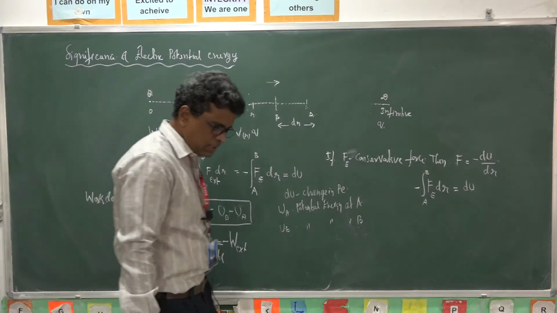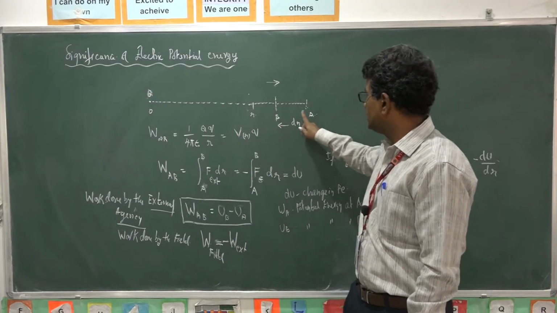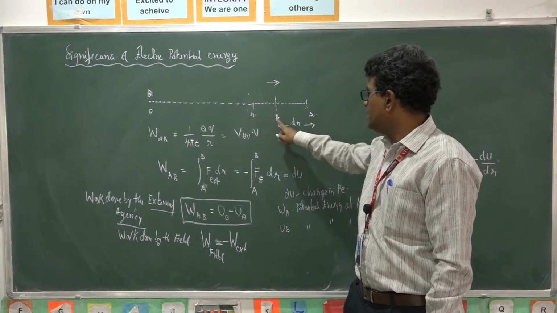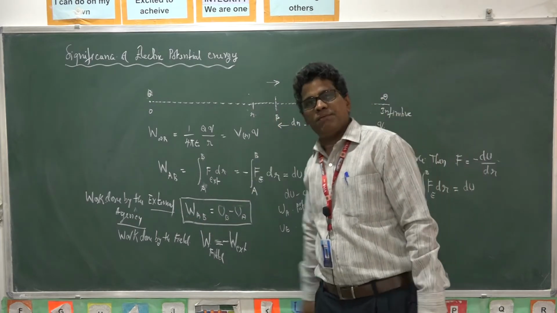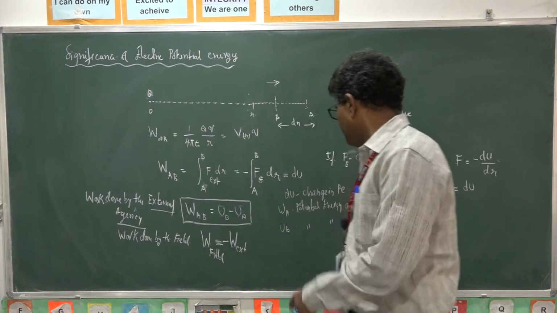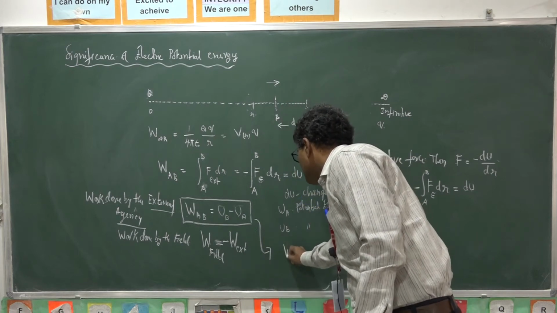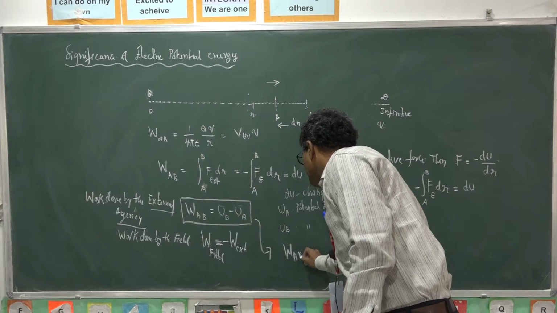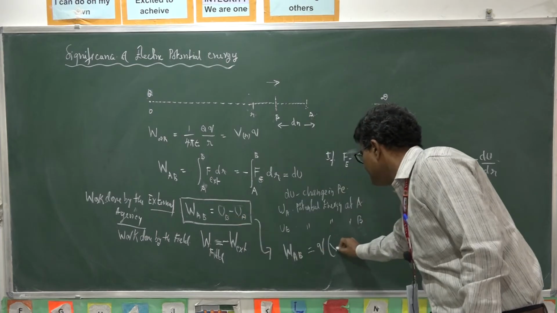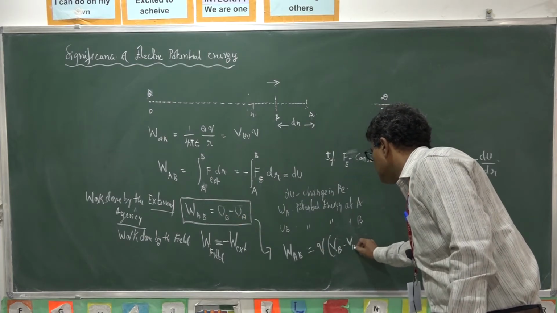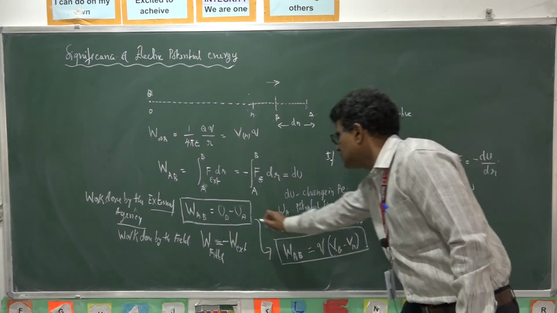So to change the configuration, or to change the potential energy between the two points B and A, it is equivalent to the work done to move a charge from A to B. We can also write this as the work done to move the charge Q from A to B: Q times the potential at B minus the potential at A. Thus we can also write it like this. So both expressions are equivalent.